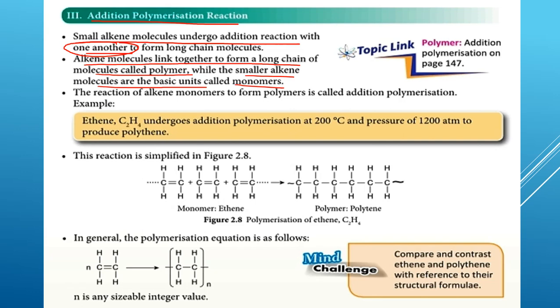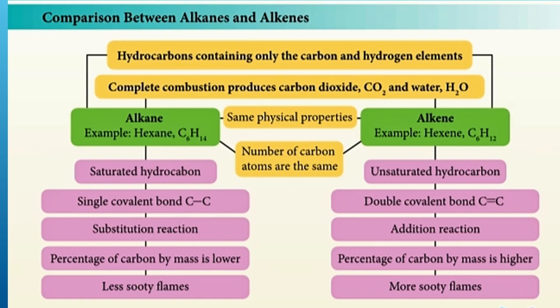Okay, so for example, ethene undergoes addition polymerization at 200 degrees Celsius and pressure of 1200 atm to produce polyethene. So the monomer here is ethene. So when ethene adds to ethene adds to ethene adds to ethene, it becomes polyethene. So this is its polymer. So this is the polymerization of ethene. So comparison between alkane and alkenes.